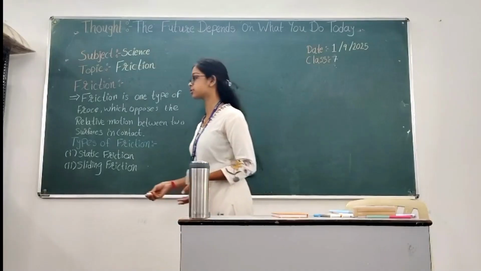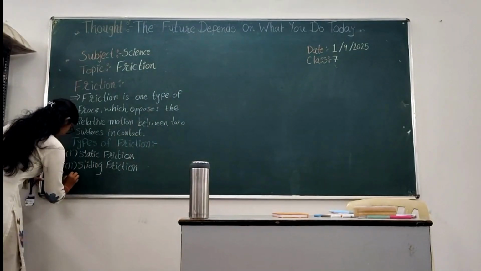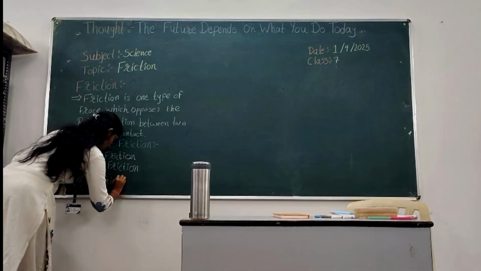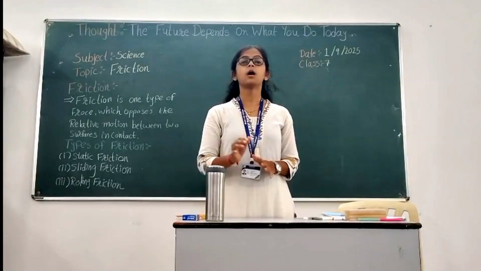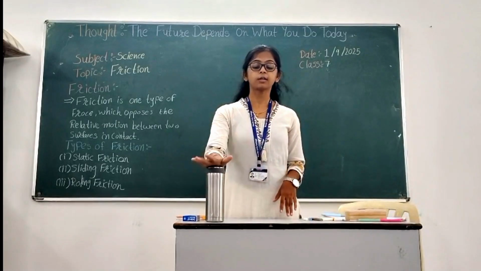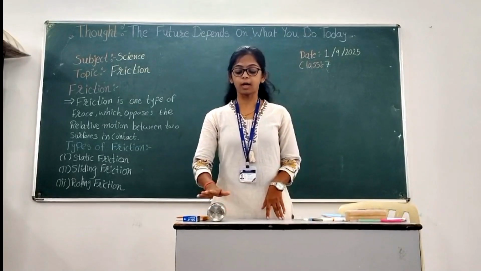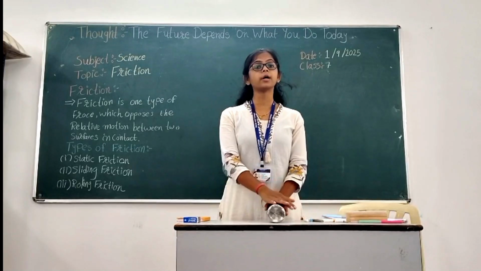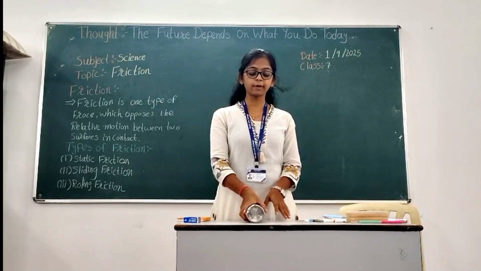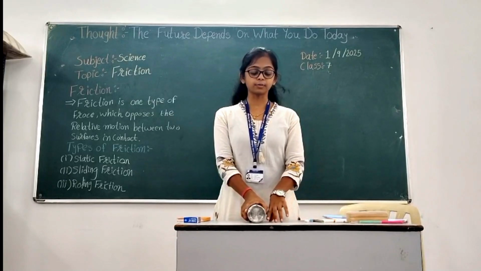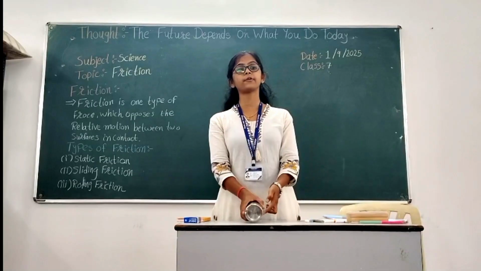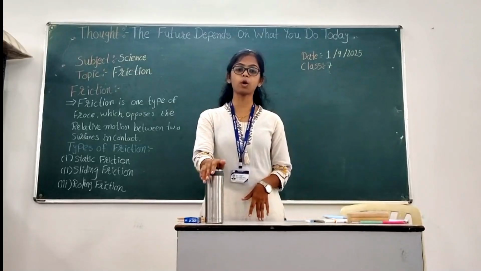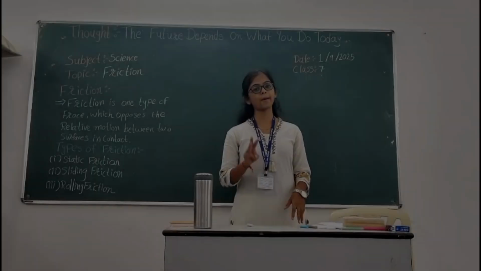Third is rolling friction. Rolling friction acts when an object is rolling on a surface. This is a bottle. Now it is rolling on the table because of rolling friction. This friction acts between the surface of the table and the surface of the bottle. It is the reason why the bottle can roll on the surface. These are the three types of friction.